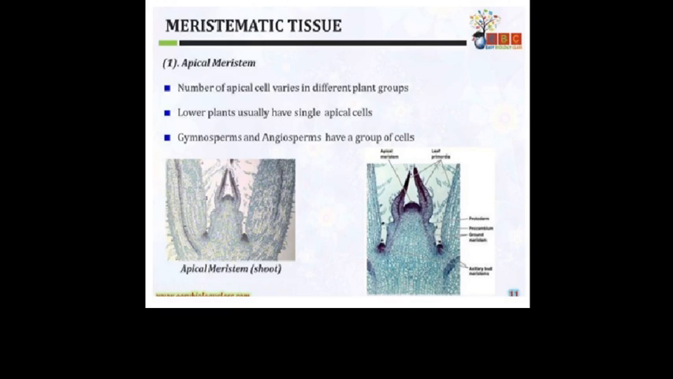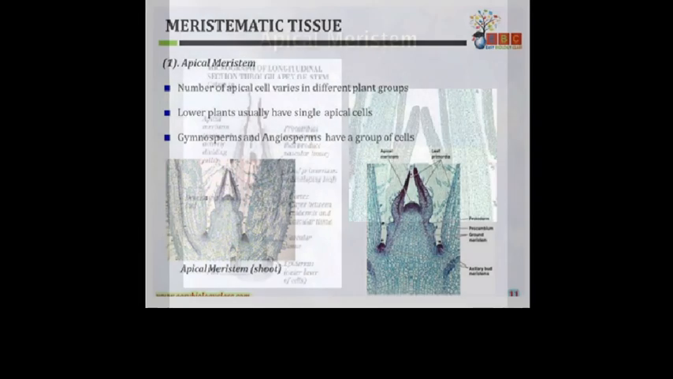Here the number of apical cells varies in different plant groups. Lower plant groups usually have a single apical cell. For example, in Dictyota and Acetabularia, there is a single apical cell. Gymnosperms and angiosperms, which are considered higher plants, have a group of cells.